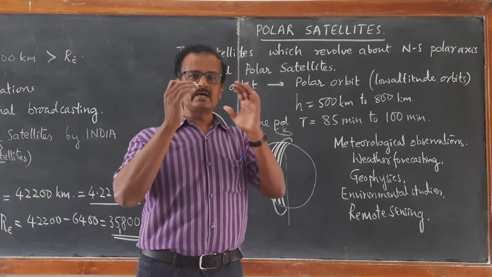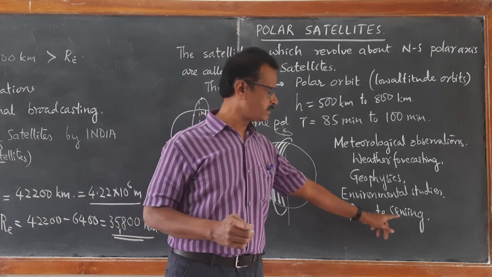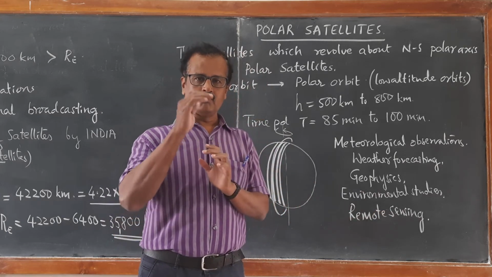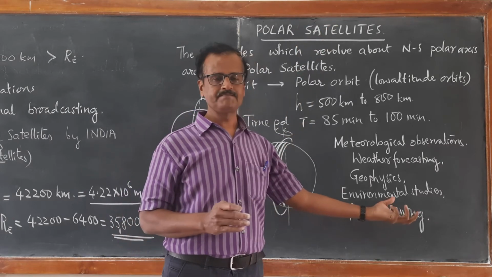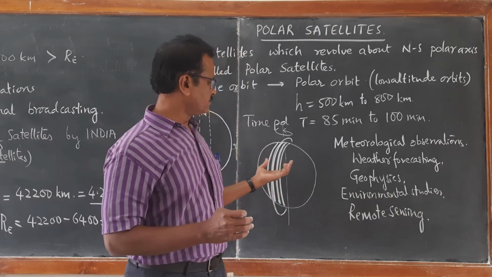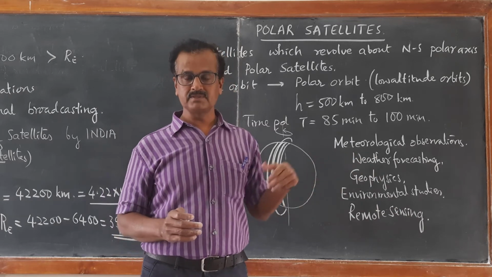All these things can be continuously watched. That is called remote sensing. So watching from a long distance is called remote sensing. Even it is used for military purposes.